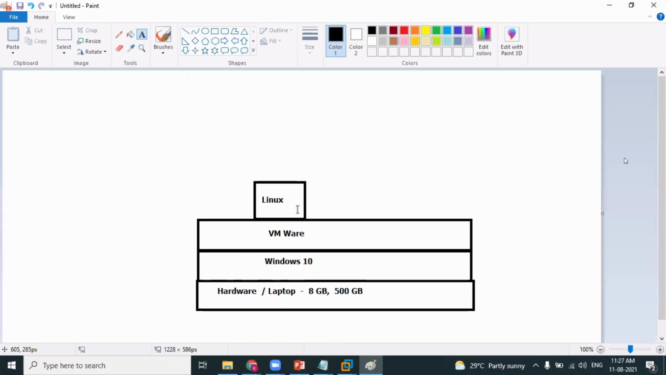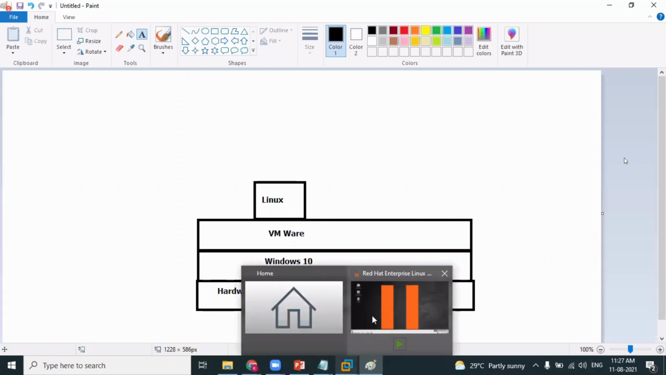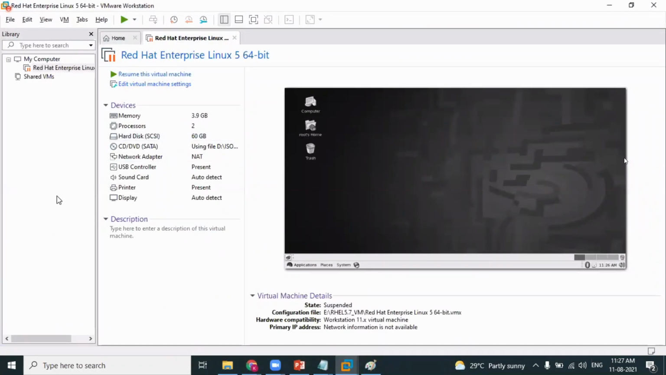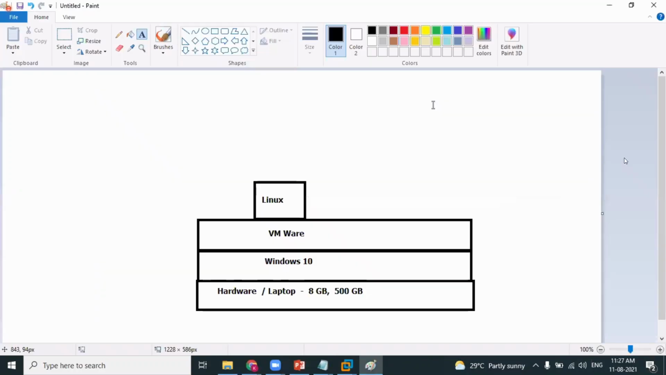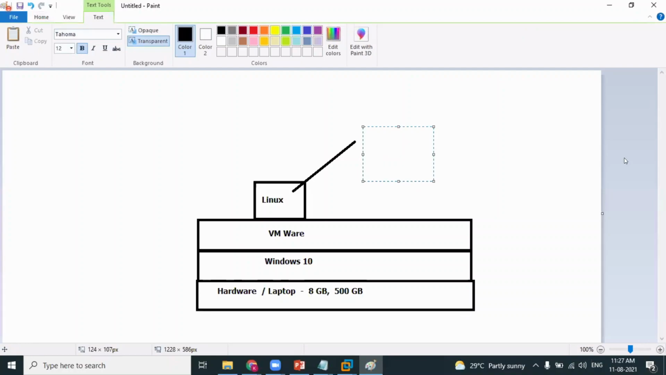Clear? Whenever you run the Linux machine, you can see that every virtual machine, this Linux is a virtual machine, needs 3 hardware components. This virtual machine needs 3 hardware components. It needs RAM. RAM is nothing but memory. It also needs a processor. It also needs a hard drive.